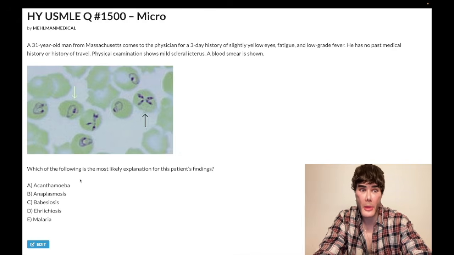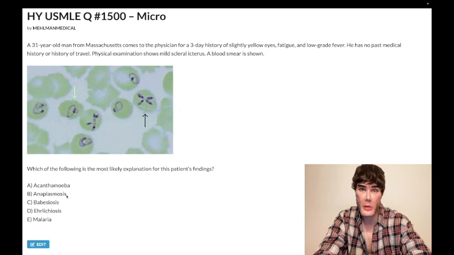Choice A, acanthamoeba, is wrong. Acanthamoeba, you do not need to know for USMLE, but an amoeba is a type of protozoan. A protozoan is a unicellular eukaryote, and this causes contact lens infections. Okay, so amoebic keratitis, inflammation of the cornea. You don't need to know it for USMLE, as I said. Wrong answer. Choice B, anaplasmosis is wrong.